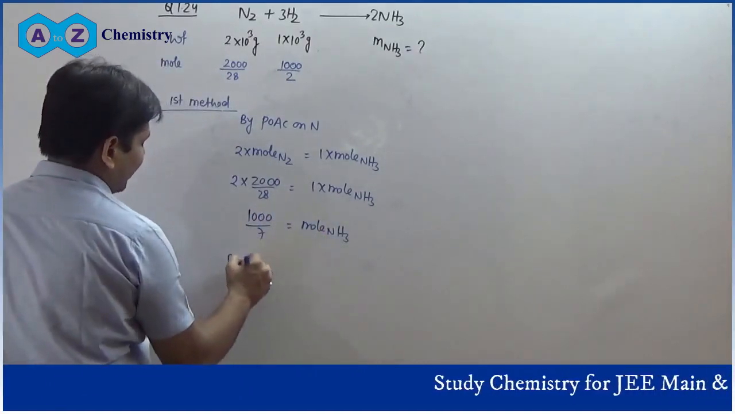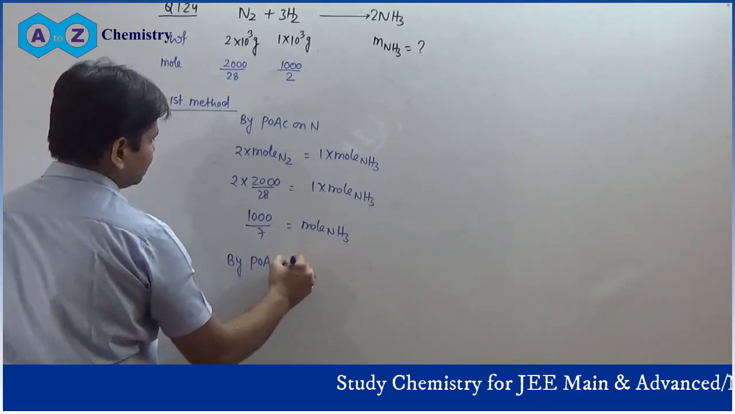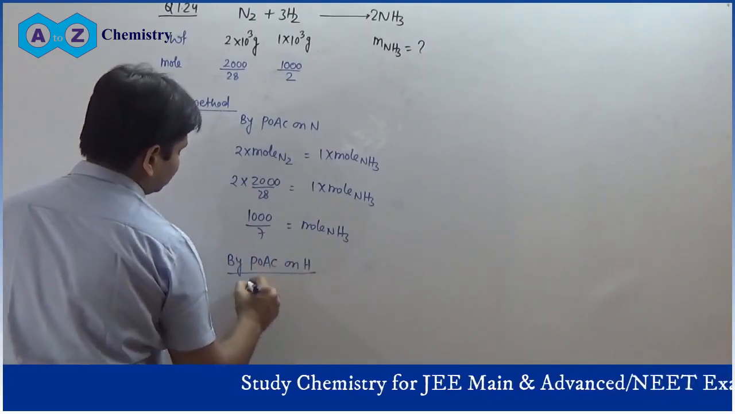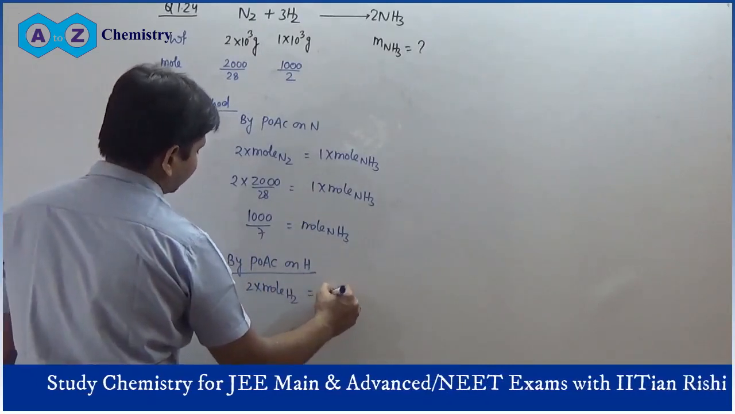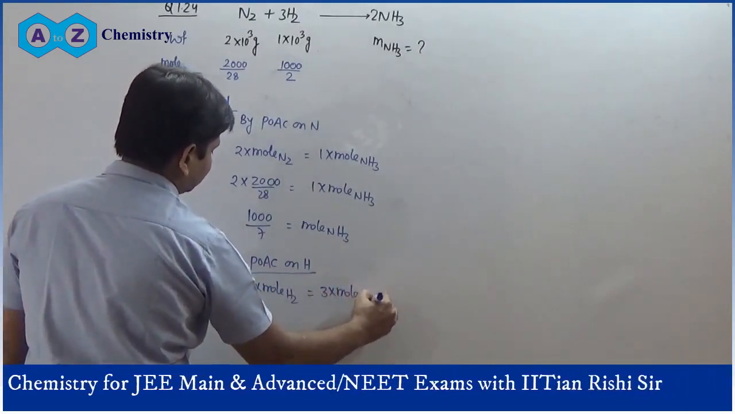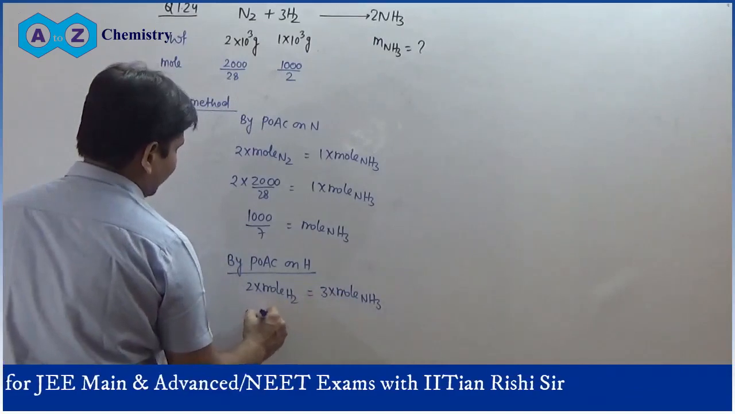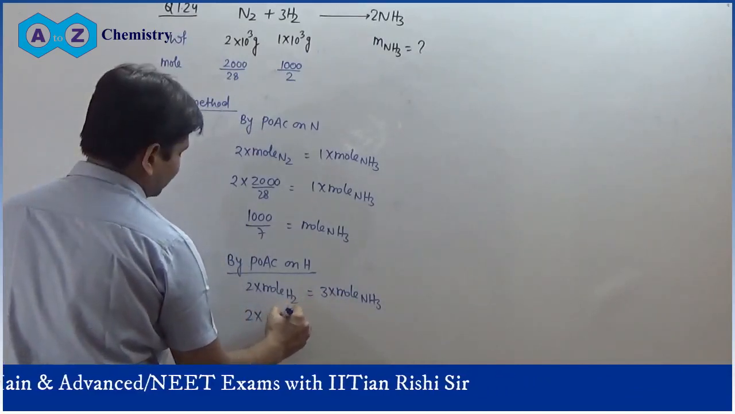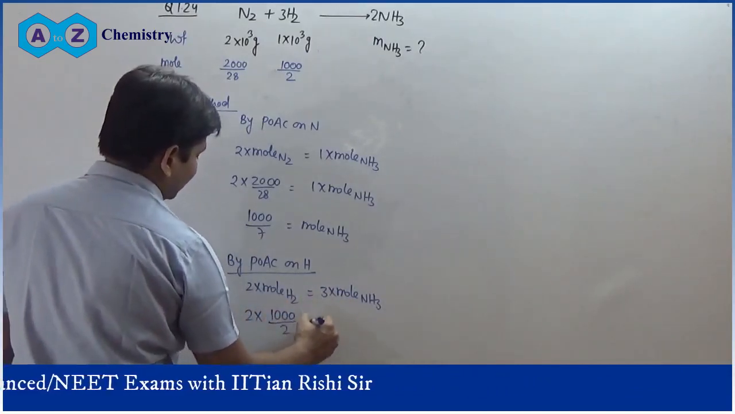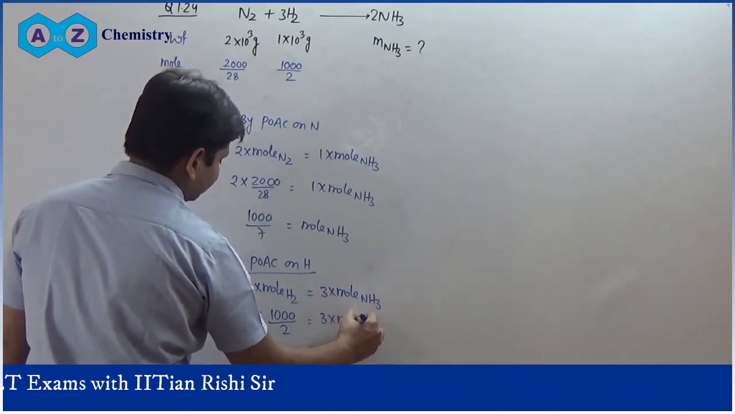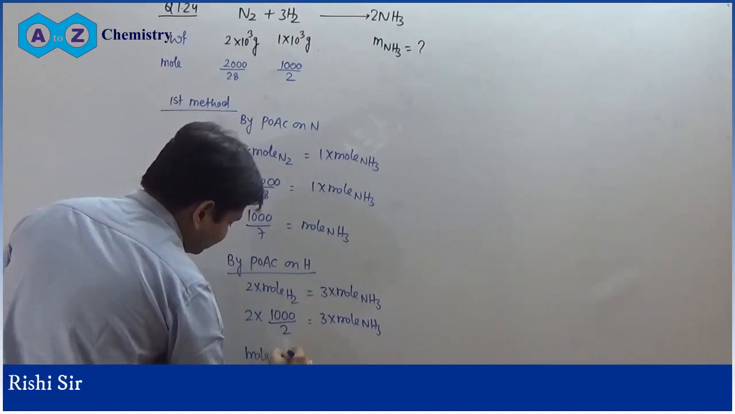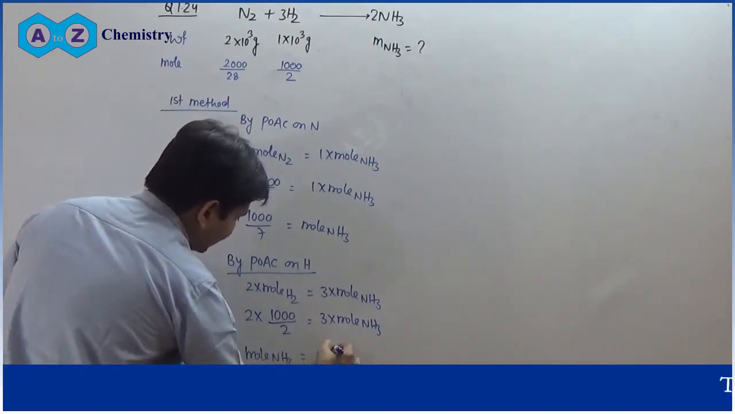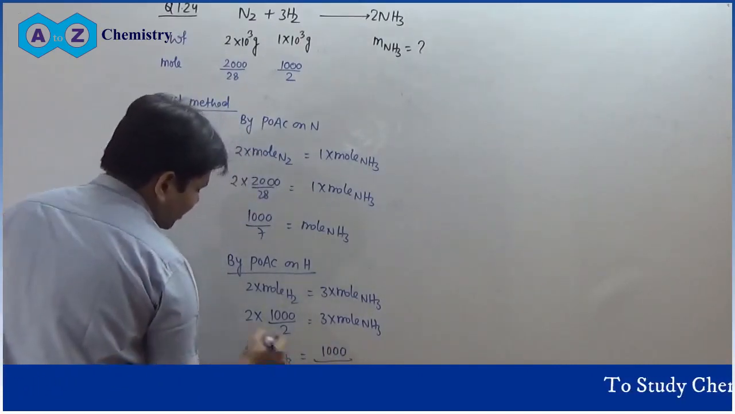By POAC on hydrogen, 2 into mole of hydrogen will be equal to 3 into mole of NH3. Means 2 into mole, this is equal to 1000 divided by 2, this is equal to 3 into mole of NH3. So you will have mole of NH3 as 1000 divided by 3.